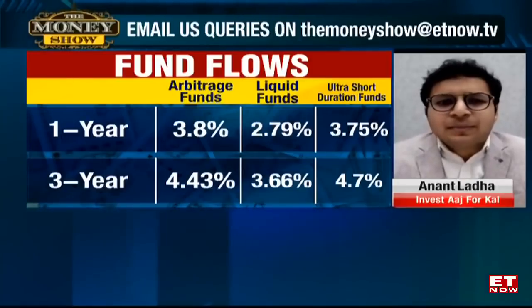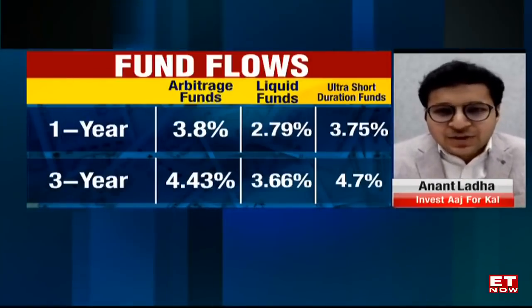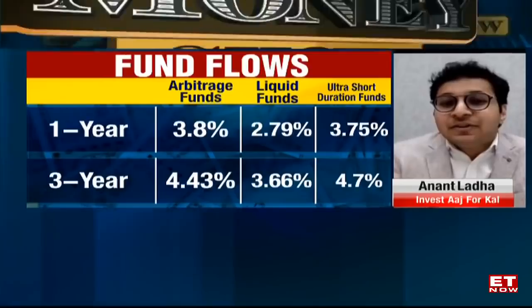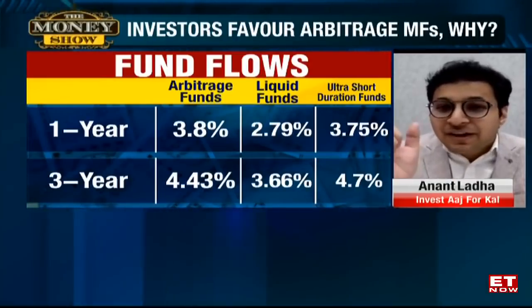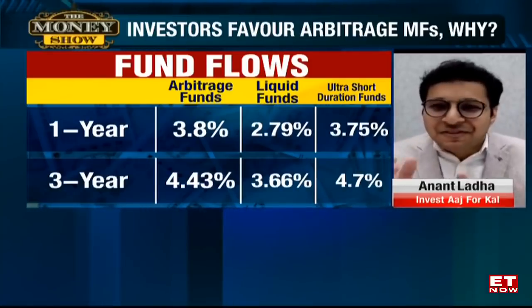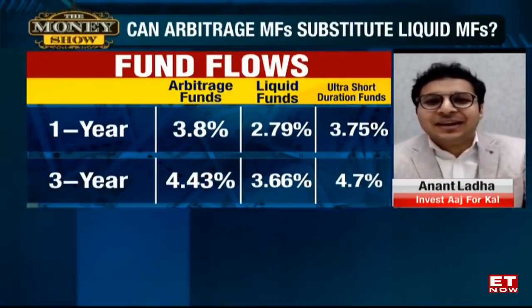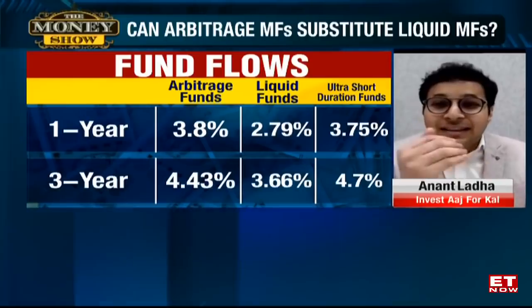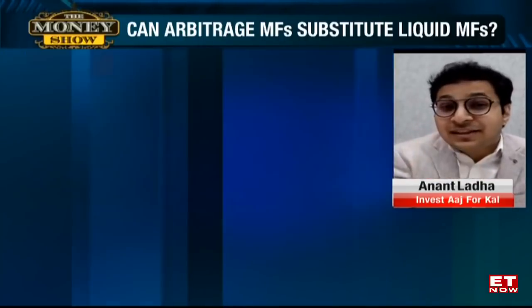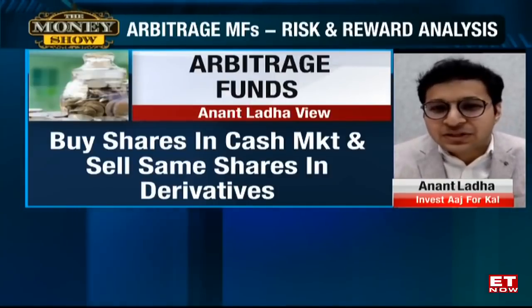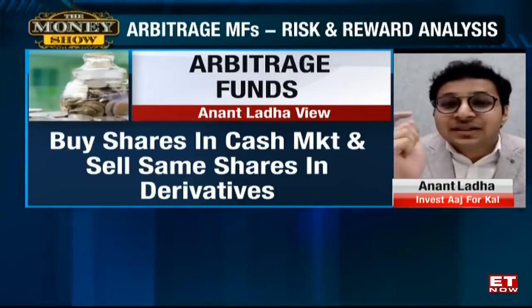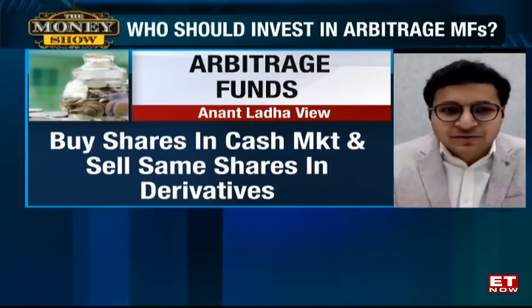For example, suppose a share is trading at 1,000 rupees in the cash market, and at the same time, the price of the same share in the futures market is 1,025. Then this 25 rupees is the arbitrage spread. Fund manager will buy the same security at 1,000 rupees in the cash market, and at the same time sell the same security in the derivative, that is the futures market, at 1,025 rupees. The 25 rupees difference is the gain for the arbitrage fund.